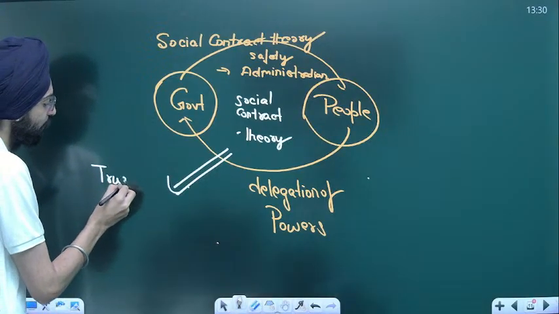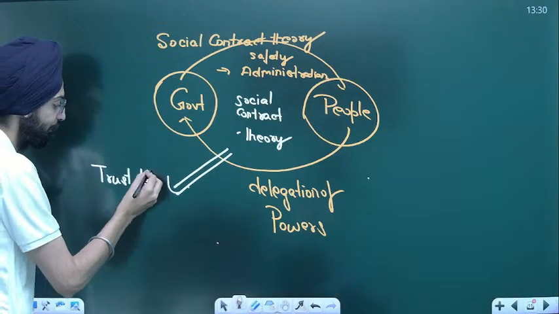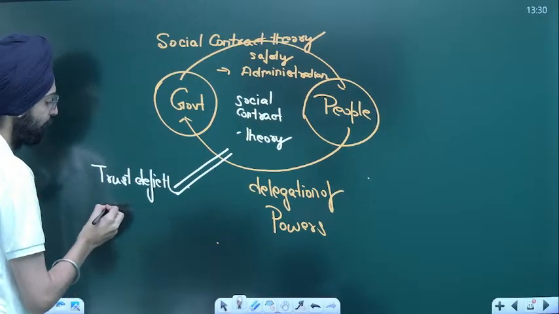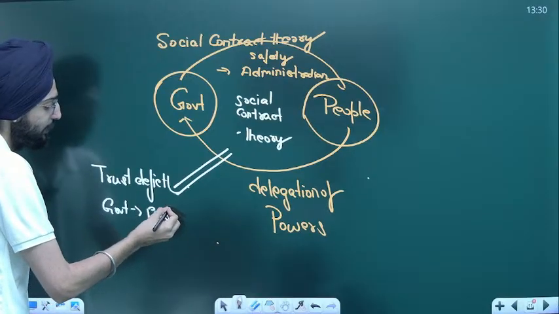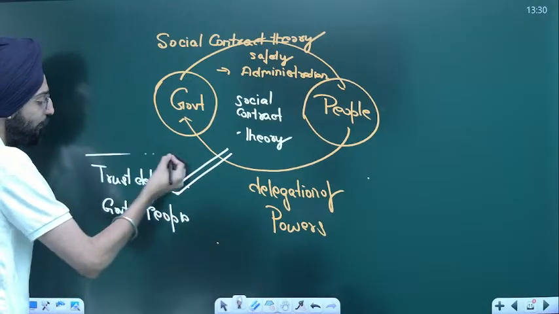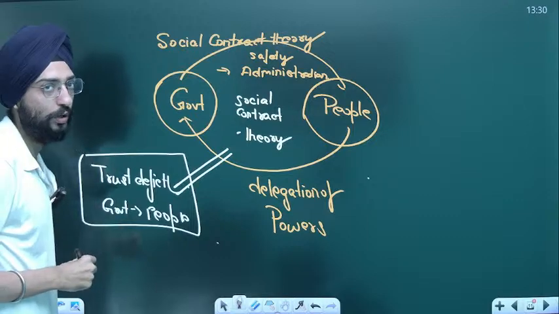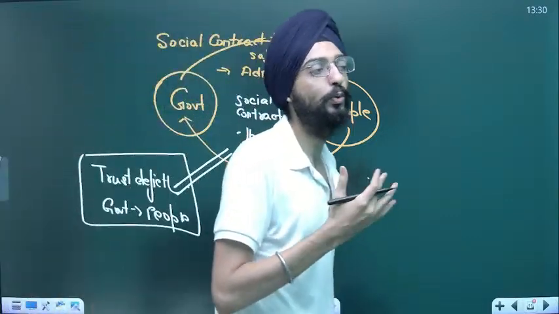Trust deficit. The trust deficit has been there between government and people, and this trust deficit would not be filled in the near future, because it's tough. People don't trust government.